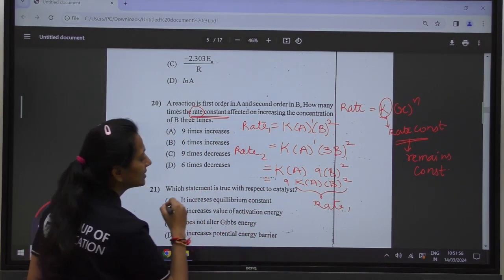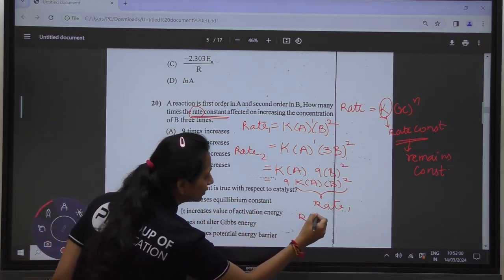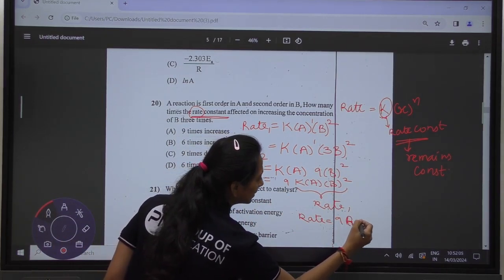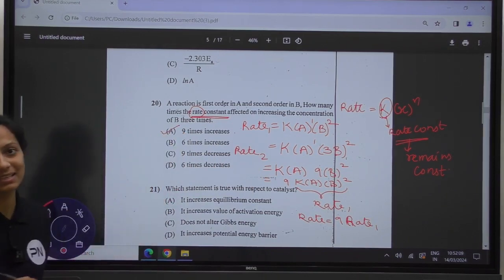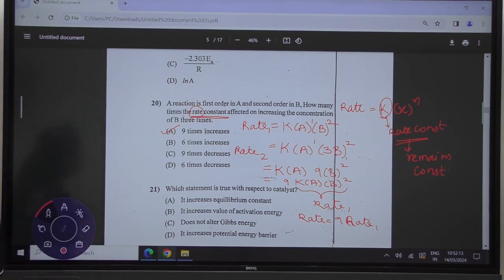Therefore, we can say that the rate of the reaction, meaning rate 2, is equal to 9 times rate 1. So we can say that option A is the correct answer. 9 times the rate of the reaction is getting increased. Moving towards the next question.